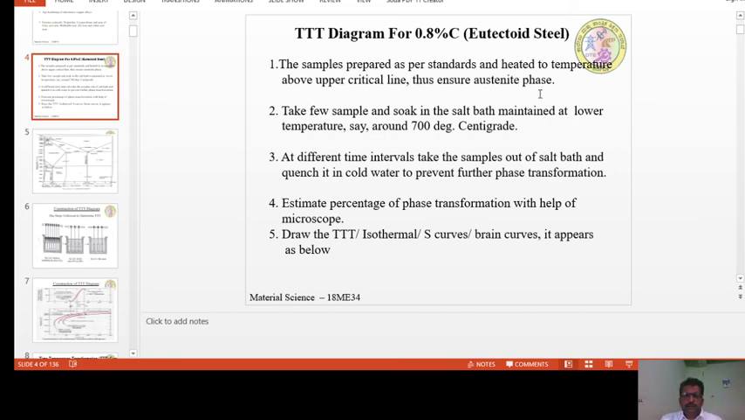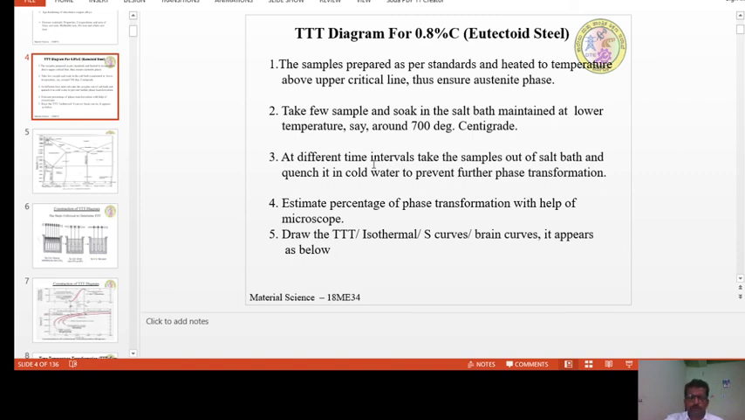And in the second step, take a few specimens from the first container, and then dip them into a salt bath, which is maintained at a temperature less than 727 degrees centigrade. Let us take here, I have taken 700 degrees centigrade. So you dip a group of, let us say, 10 to 15 components into this bath container, and then at some regular intervals, let us say after 1 minute, 2 minutes, and 3 minutes, you take the component and dip it into the cold water.